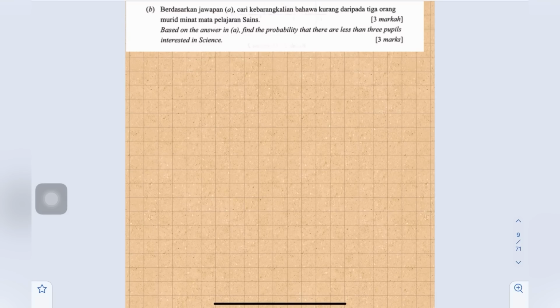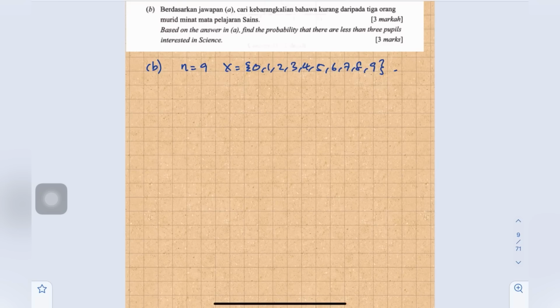B, based on the answer in A, find the probability that there are less than 3 people interested in science. Based on A, we already have n equals 9. So x equals 0, 1, 2, 3, 4, 5, 6, 7, 8, 9.